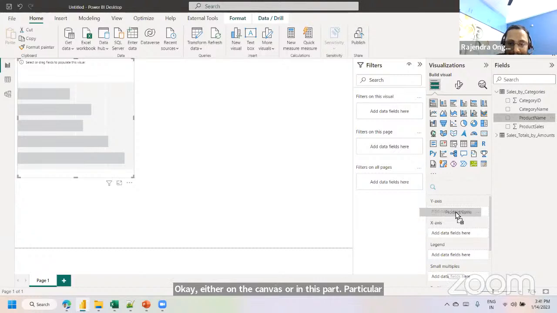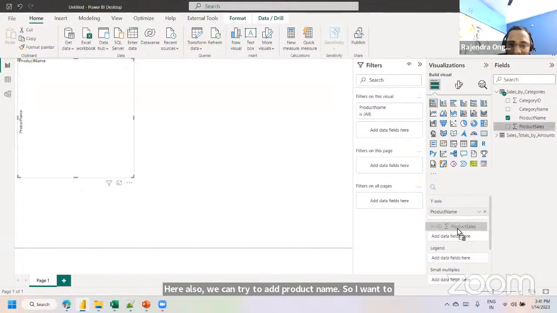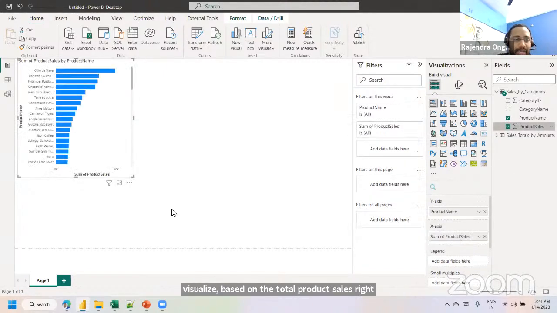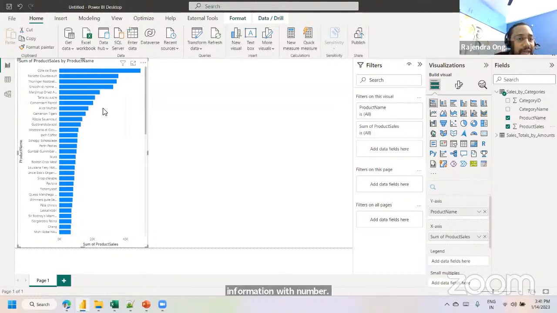Here also we can add product name. I want to visualize based on the total product sales, right? Just drag and drop this product sales. So we can see the statistics, categorical information along with numbers. I want to see the numbers on the top of each and every bar. So how are we going to project it?